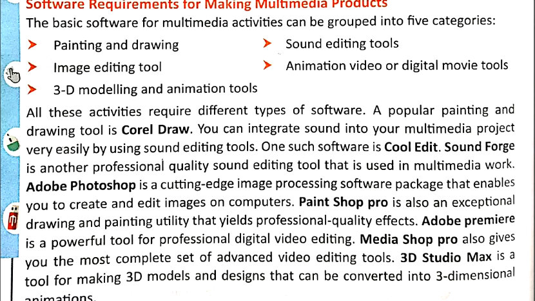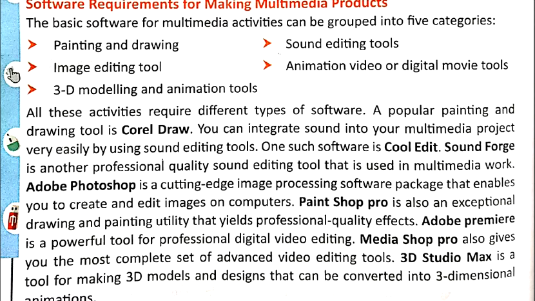For photo editing or image editing you can go for Adobe Photoshop. It provides various tools for editing pictures. PaintShop Pro can also be used for drawing and painting. Adobe Premiere is a powerful tool for professional digital video editing. So for video editing, Adobe Premiere is used.